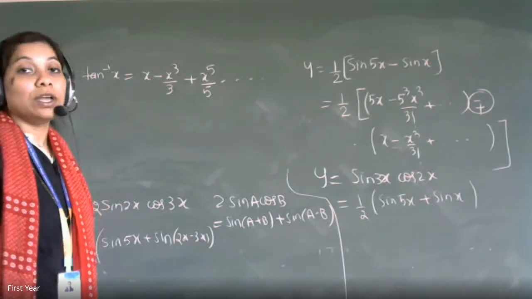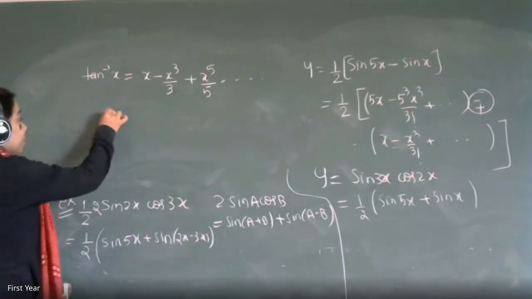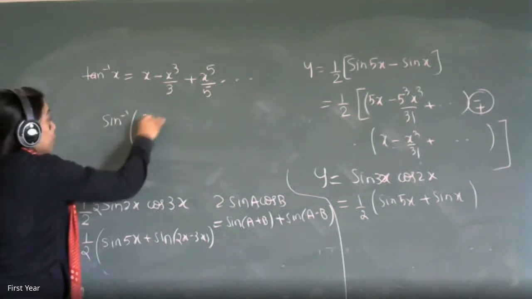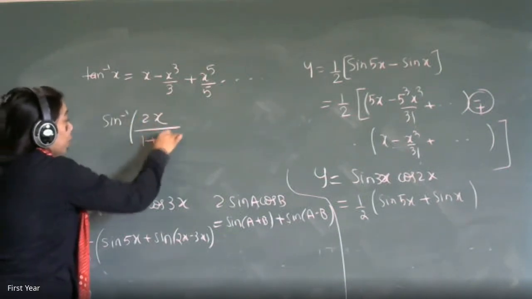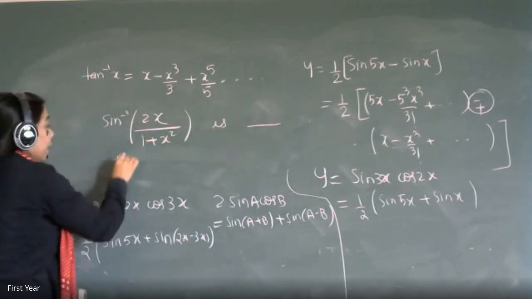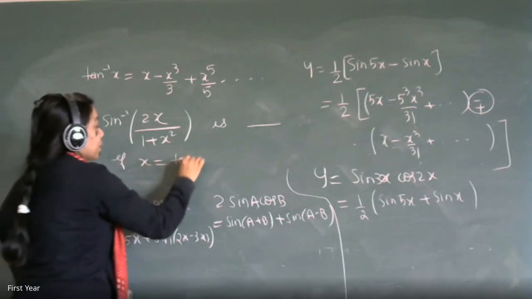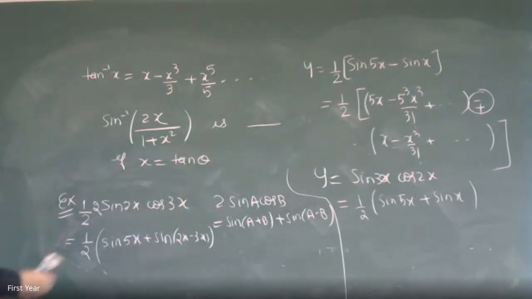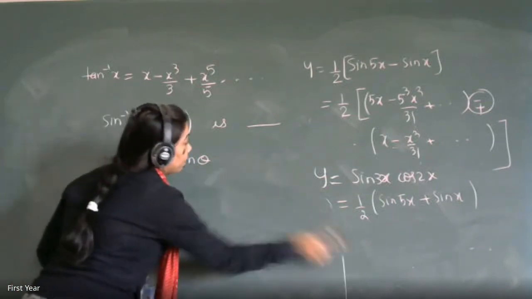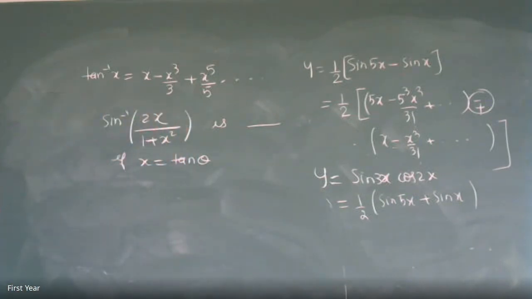Using this, they will ask you further questions. The simplified form of sin inverse of 2x upon 1 plus x square is dash, if x is equal to tan theta. If x is equal to tan theta, what is the simplified expression of this? Now they won't give you a power series, they will give you only answers like tan inverse of x, 2 tan inverse of x, 5 minus tan inverse of x, and none of the above. So what is the answer?